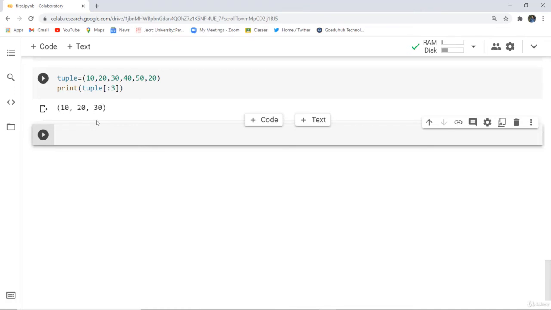Other functions are quite simple, as in the list which we have done. The same functions are there in tuples. And the next data type we will discuss in the upcoming video.